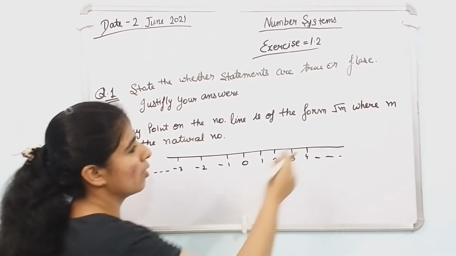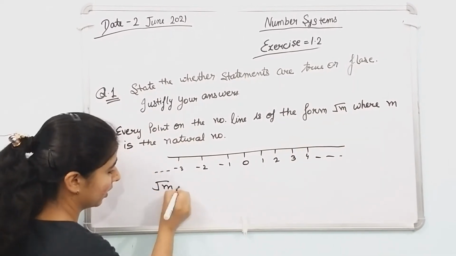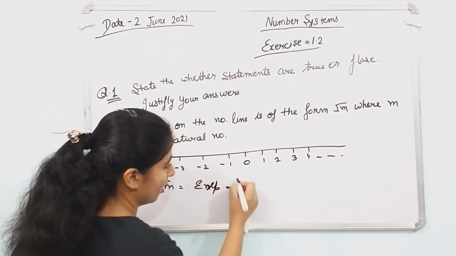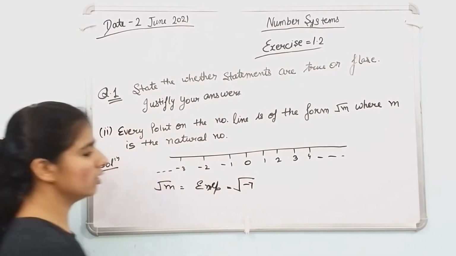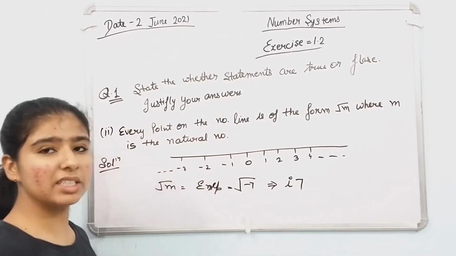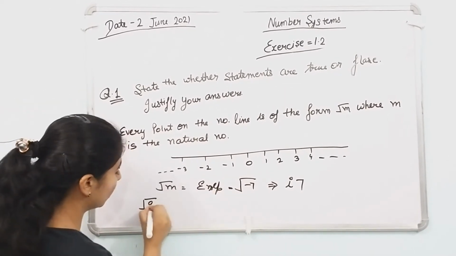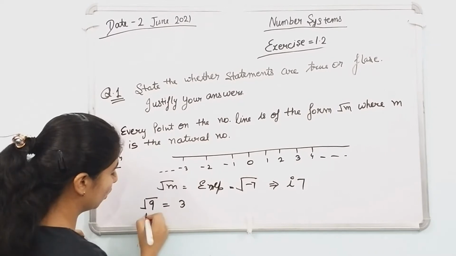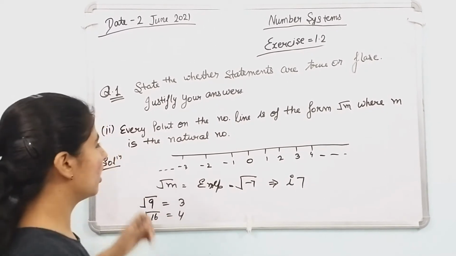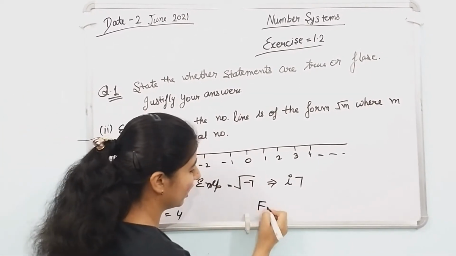If we put a minus term in root m, for example root of -7, it gives iota root 7. Iota is an imaginary number. And taking positive ones, root 9 is 3, root 16 is 4. So at every point it is not possible to take a natural number. That's why it is false.